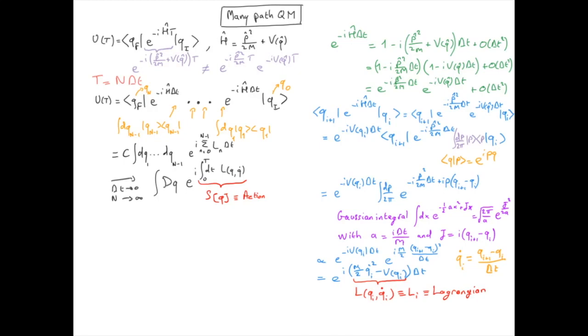Let's draw a space-time diagram to visualize what we have been doing. We are looking at an evolution from Qi to Qf over a time t. First, what we did was to discretize the time into n intervals. Then we inserted the completeness relation between each interval.